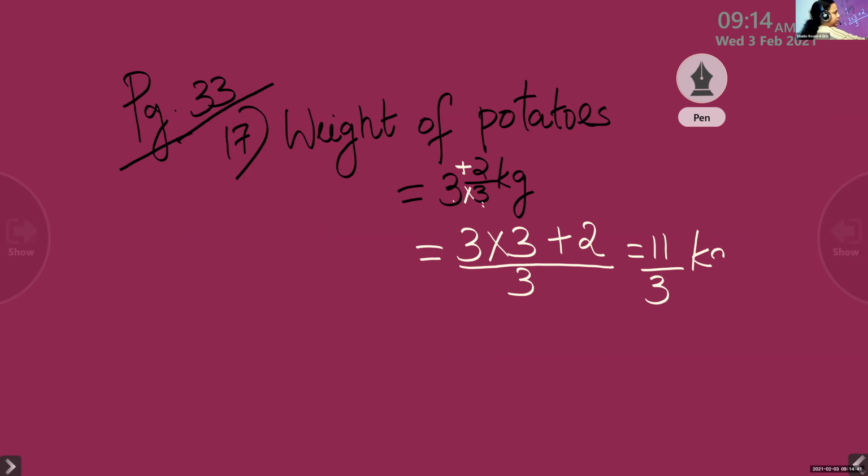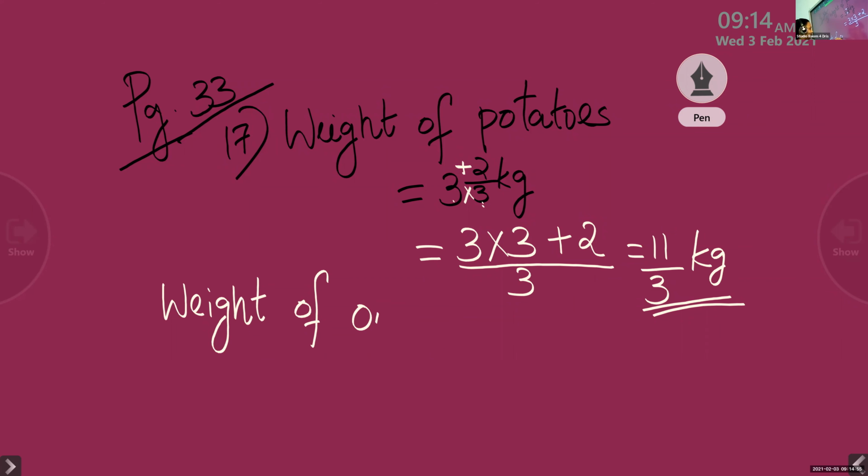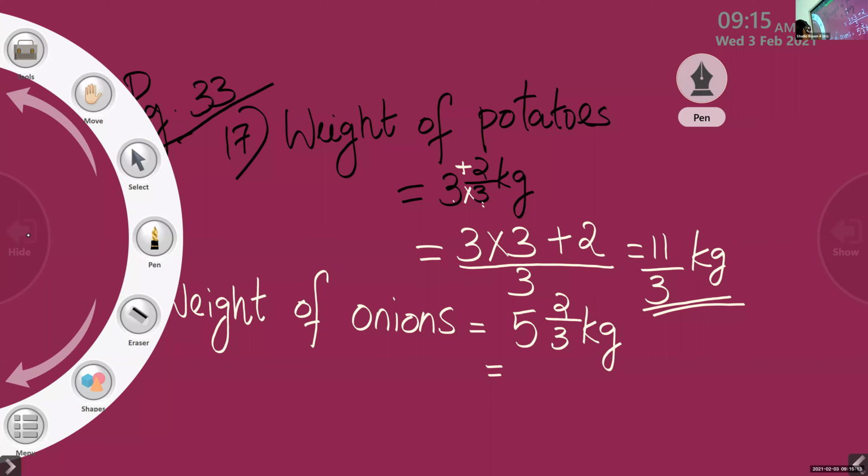Next, everyone has to do alone. What is the weight of onions? Convert like this. It is given as 5 and 2 by 3 kg. So multiply and add the numerator and tell me the answer.